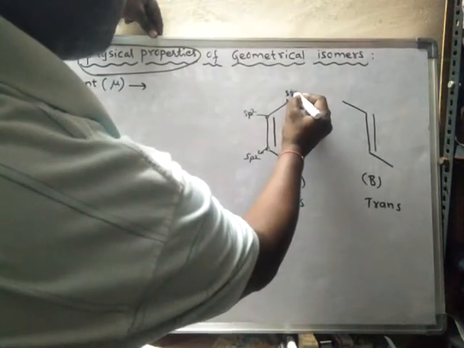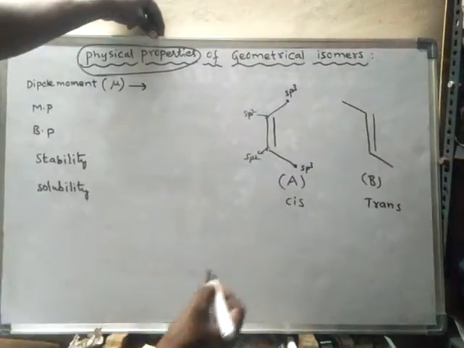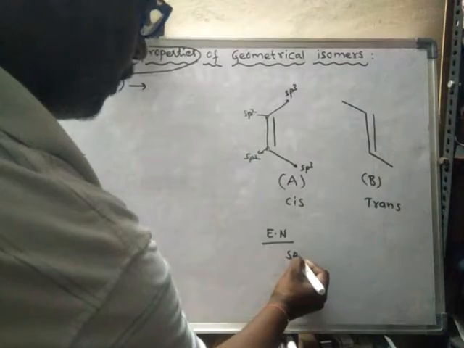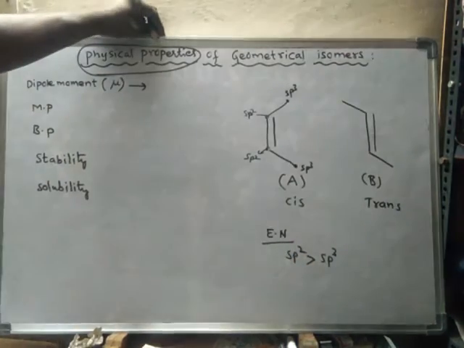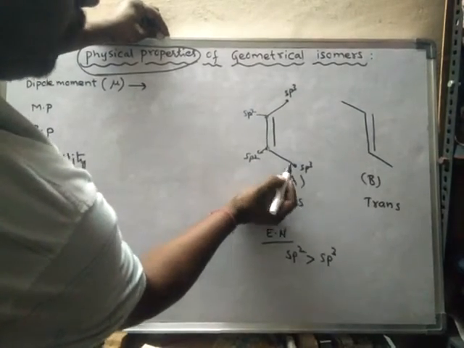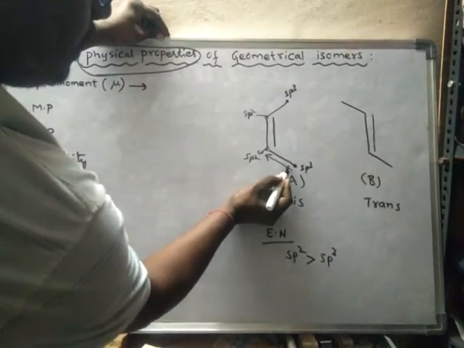See what happens? Always remember that this is sp2 carbon, and this is also sp2 carbon. This is sp3 carbon, and this is also sp3 carbon. So the electronegativity of sp2 will always be more than sp3. Due to the difference in electronegativity, there exists a bond moment.